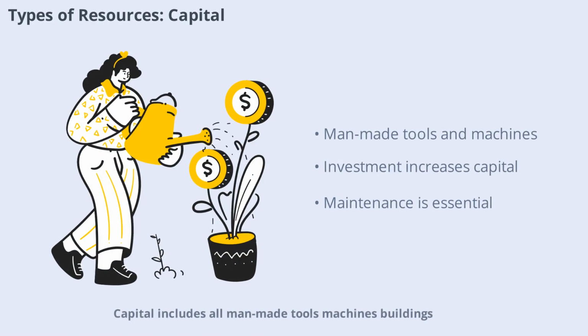Capital includes all man-made tools, machines, buildings, and infrastructure used to produce goods and services. Unlike land and labor, capital is created by people and can be increased through investment. Efficient use of capital can lead to higher productivity and economic growth. However, capital also requires maintenance and upgrading over time. Businesses must decide how much to invest in new technology or equipment, balancing costs with expected return. Let's explore how capital management shapes economic performance.